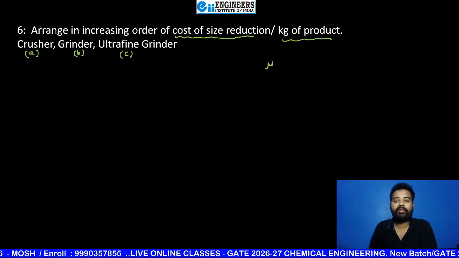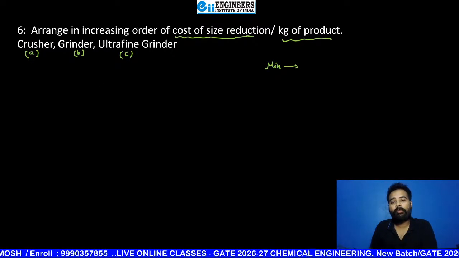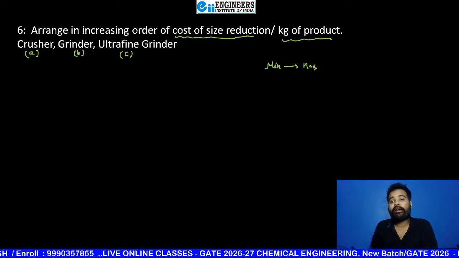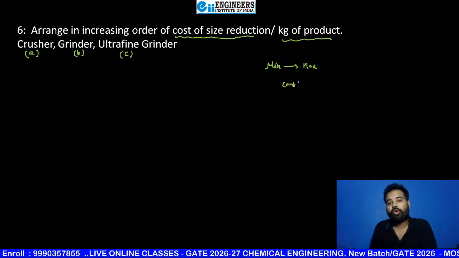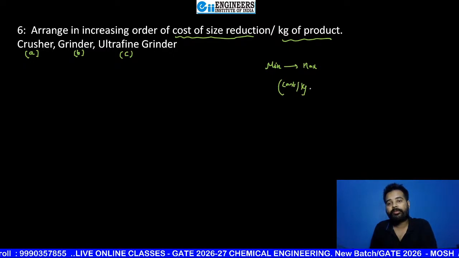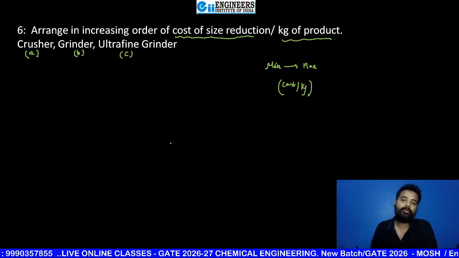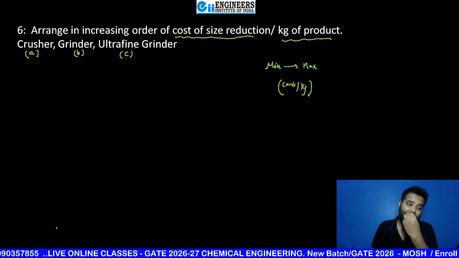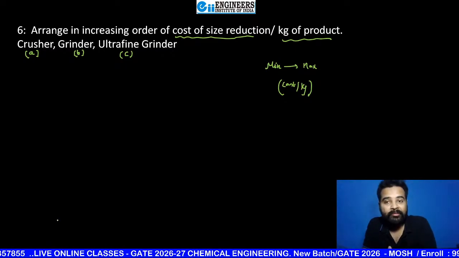So you have to write like this, minimum to maximum. What cost? Cost per kg of product. Okay, so this is your question, beta. Now please take your time and then tell me.